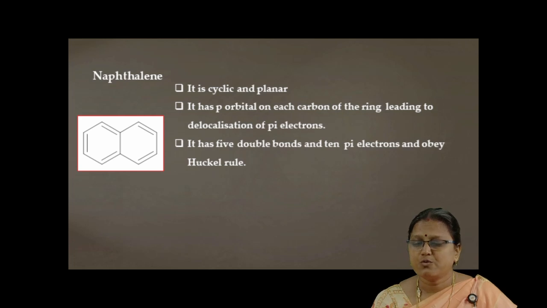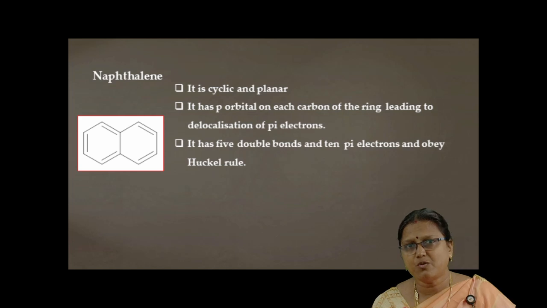According to rule number 2, each carbon atom has one unhybridized p orbital, leading to the delocalization of pi electrons by sidewise overlapping. According to rule number 3, it obeys Huckel's rule, that is 4n plus 2 pi electrons. Here it contains 10 pi electrons. When we put n is equal to 2, 4 into 2 is 8, 8 plus 2 is 10. So a compound containing 10 pi electrons obeys Huckel's rule, and this compound is an aromatic compound.